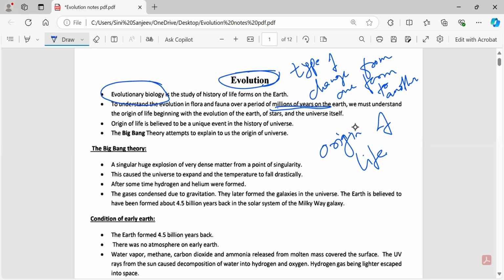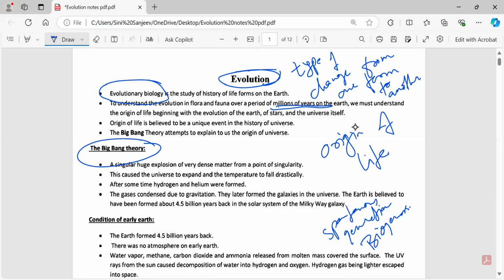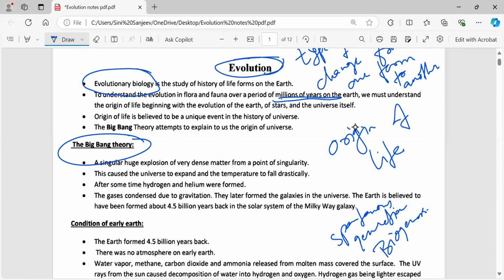One such theory is called the Big Bang theory. Apart from this, you have many more theories like spontaneous generation, biogenesis, cosmic theory, and so on. So let's go one by one through all the theories which suggest the origin of life. The first such theory is the Big Bang theory. Now, what is this Big Bang theory?